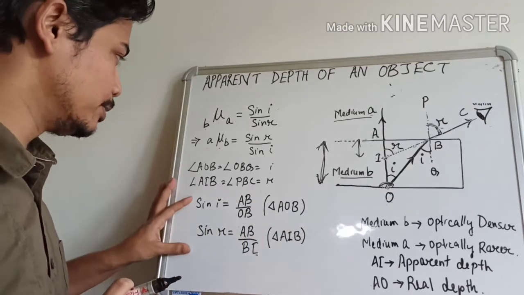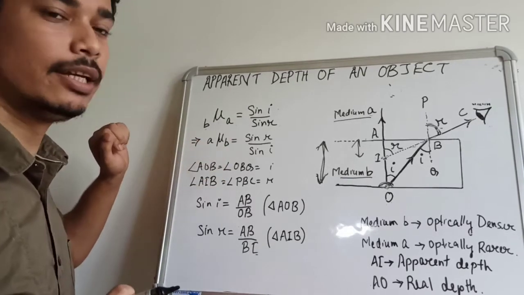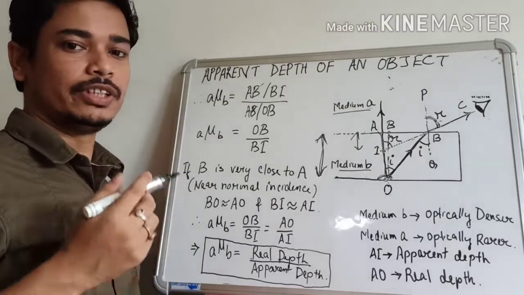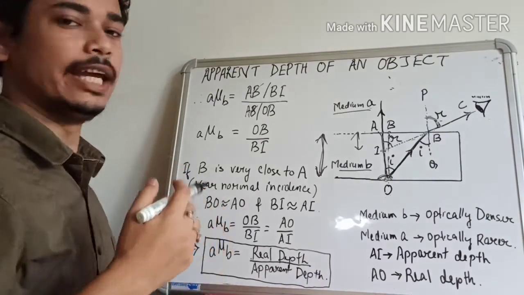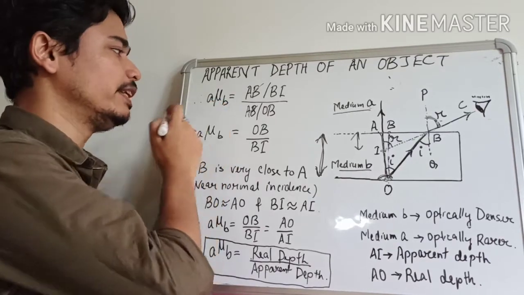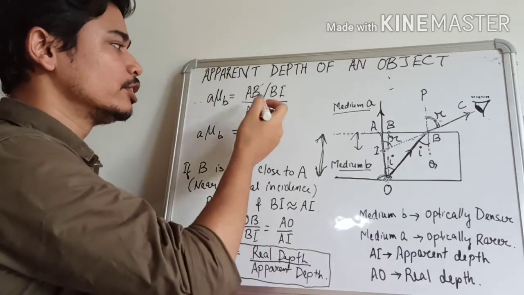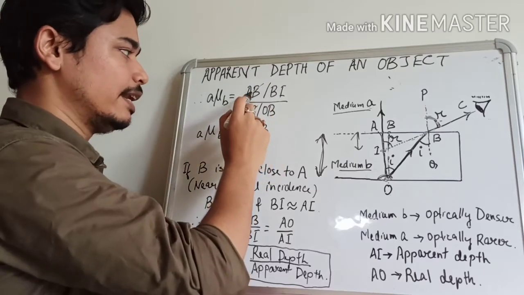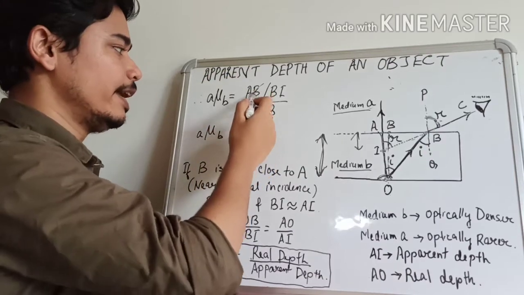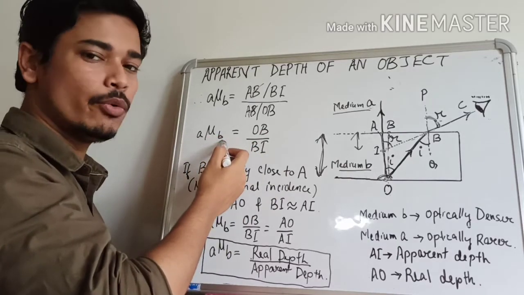Now, if we substitute these values in this equation, then we can get the refractive index of medium B with respect to medium A. We just have to substitute the values of sine R and sine I in this equation. This is the refractive index of B with respect to medium A, that will be equal to sine R divided by sine I. Sine R was AB divided by BI and sine I was AB divided by OB. Here AB and AB get cancelled. So what remains is OB divided by BI. This is the refractive index of medium B with respect to medium A.